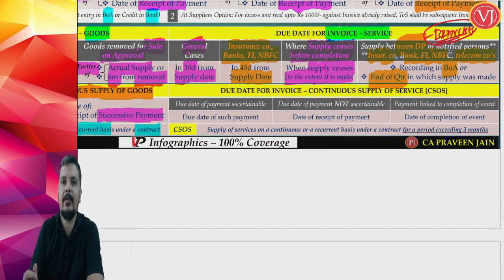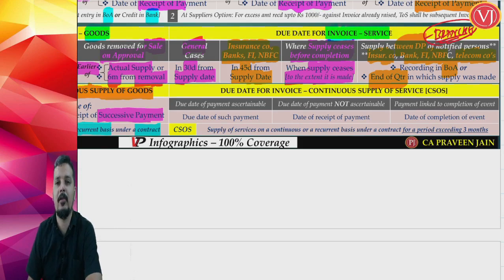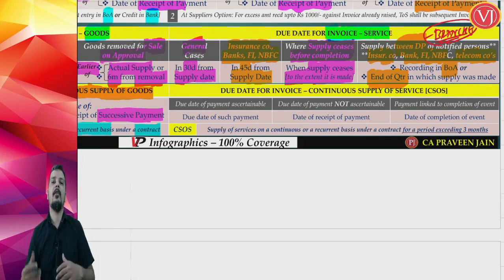You can raise the invoice when you are recording the transaction in your books of accounts, or by the end of the quarter. So supposing this transaction happened in July, the end of the quarter is 30th of September. Supposing this transaction happened in November, the end of the quarter is 31st of December. Supposing this transaction happened in the month of March, the end of the quarter is 31st of March. So on a quarterly basis, by the end of the quarter, you have to raise the invoice.